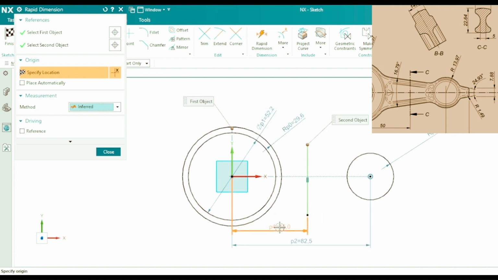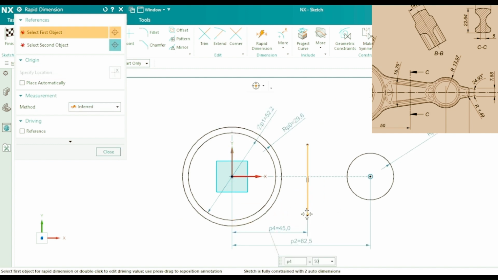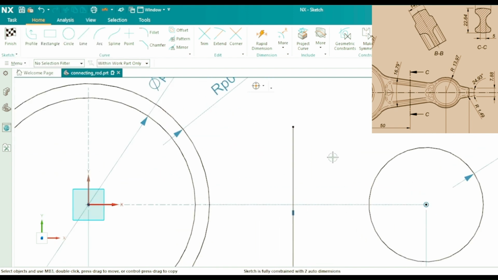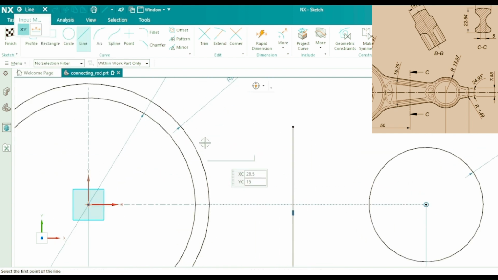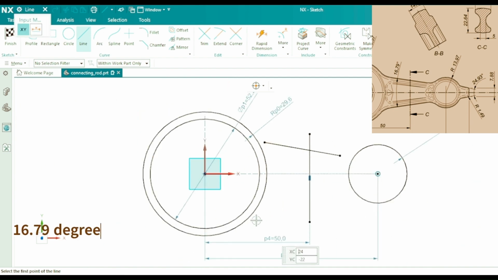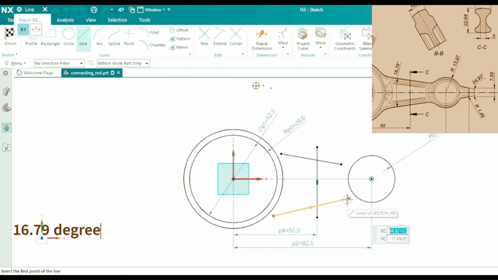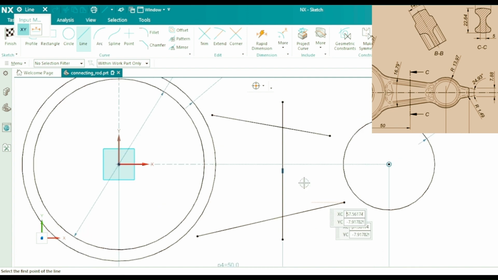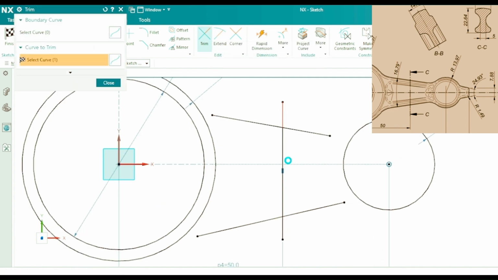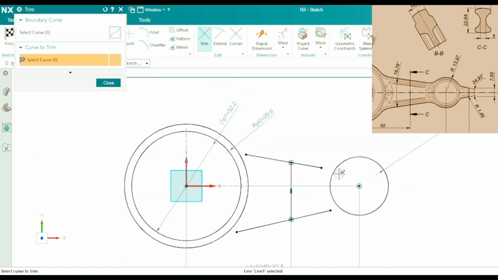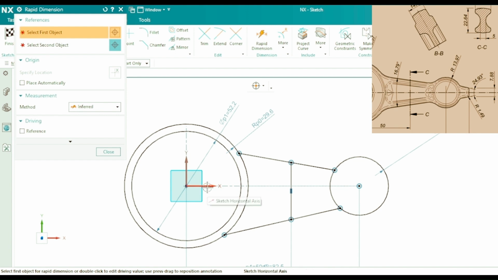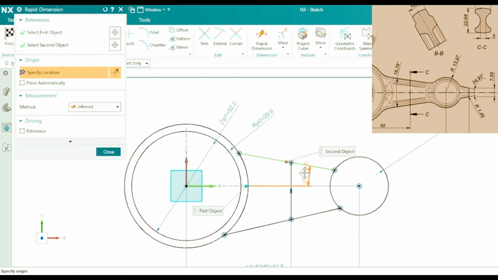Draw a vertical line at a distance of 50 mm from the center, as shown in the drawing. Both the ends are now connected with angular lines as shown in the drawing, and apply the dimension. Trim the extra lengths wherever needed, and extend the lines to fill the gap. Now apply the angular dimensions to make it symmetric.